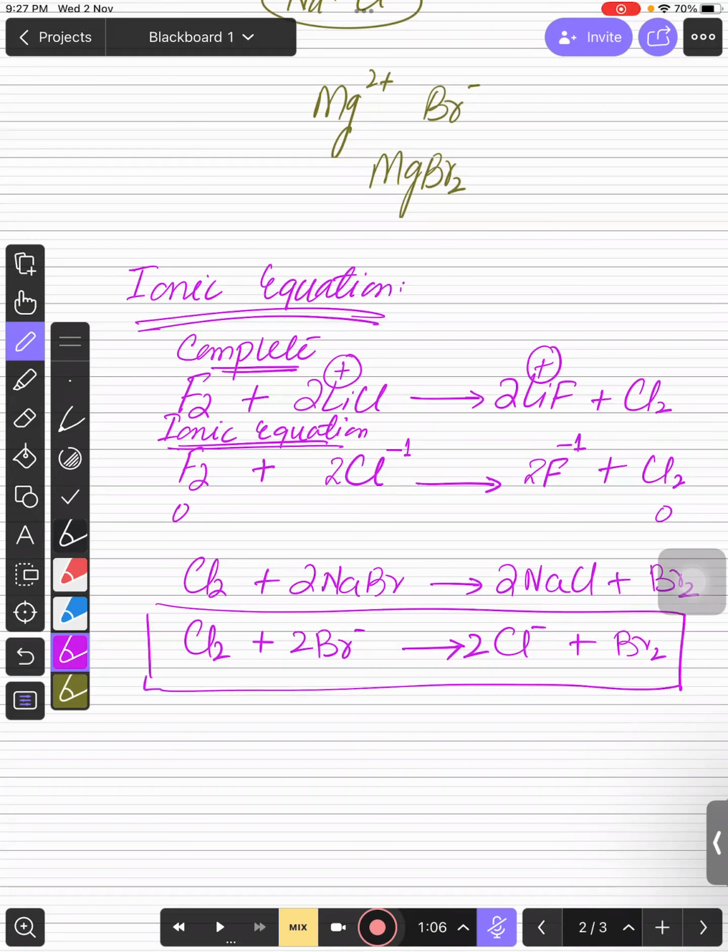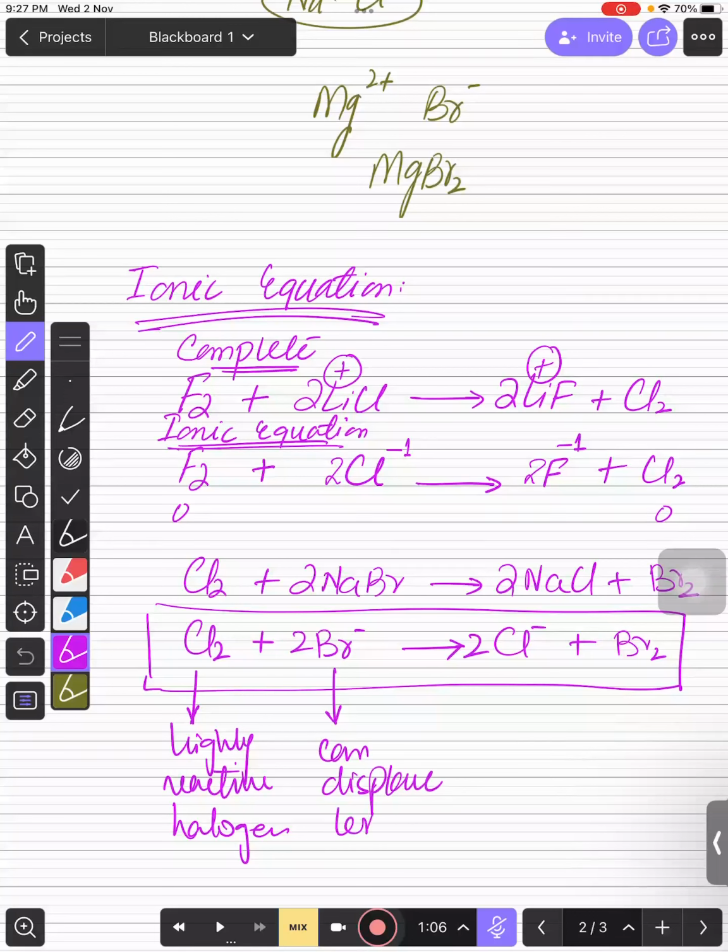हमने क्या लिखी है? हमने लिखी है when highly reactive halogen, right, can displace less reactive halide. This is the thing that we just wrote in the start of the lecture. कि chemical property में हमने बताया highly reactive halogen can displace the less reactive halide from the salt. So ionic equation completely shows this sentence or this statement, right बच्चों?